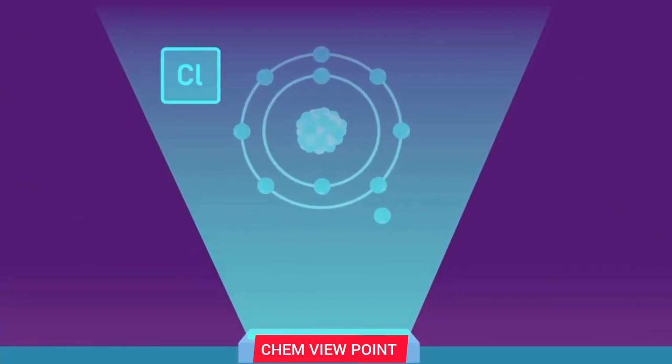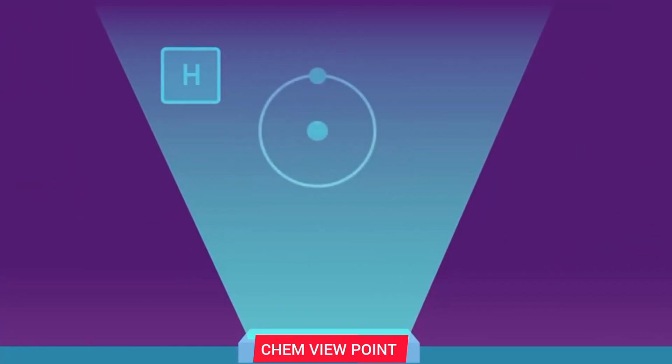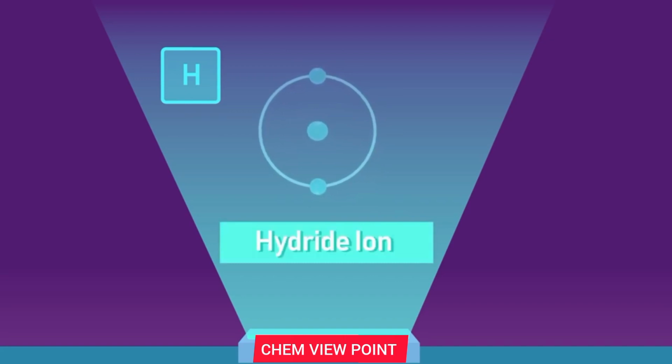For example, a chlorine atom tends to gain 1 electron to form Cl- ion. Hydrogen can also form a negatively charged anion by gaining 1 electron. It is then called a hydride ion, H-.